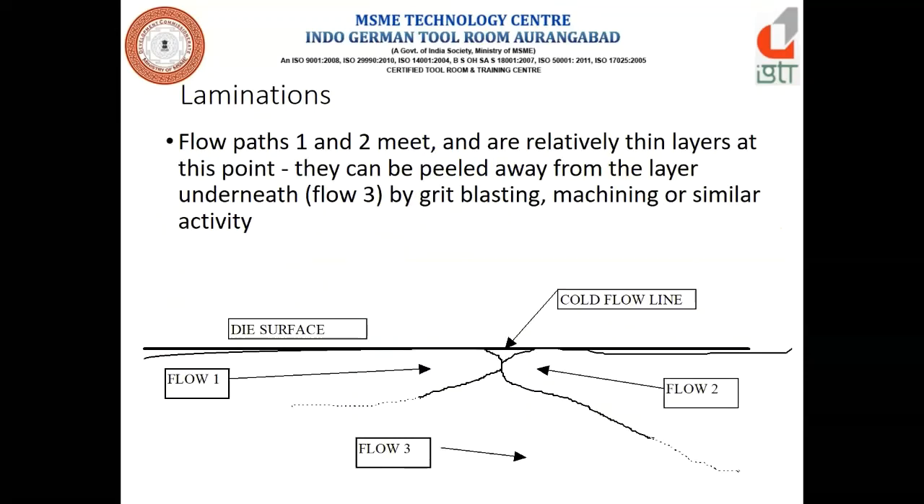Here I have shown it in the schematic diagram. You can see here flow path 1 and 2 meet at one junction. How is the lamination happening over here? There is a cold flow line, as shown here. Flow 1, flow 2, this is the die surface. How is it happening? Flow 3.